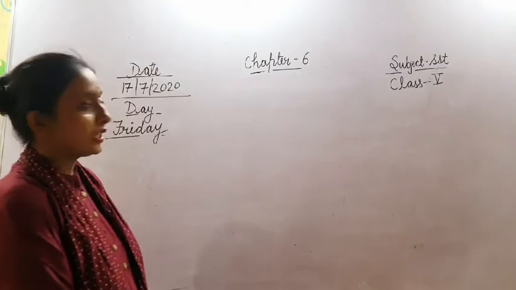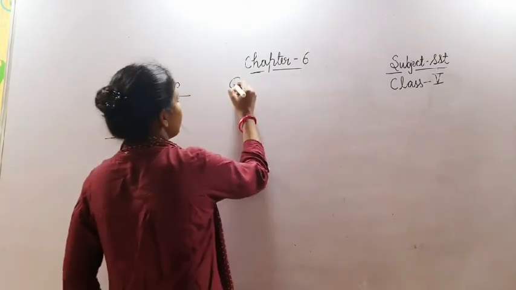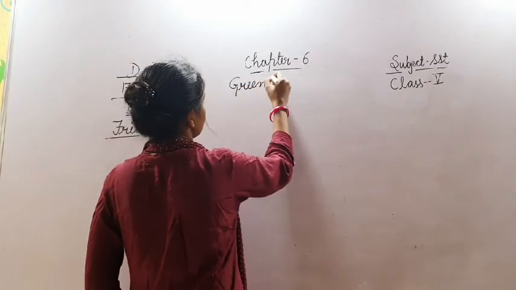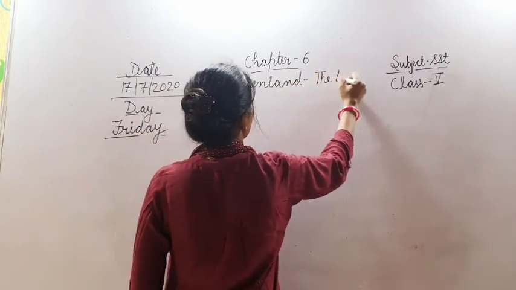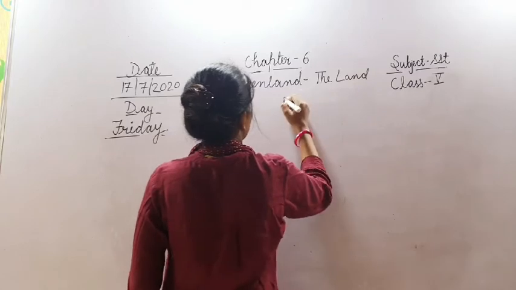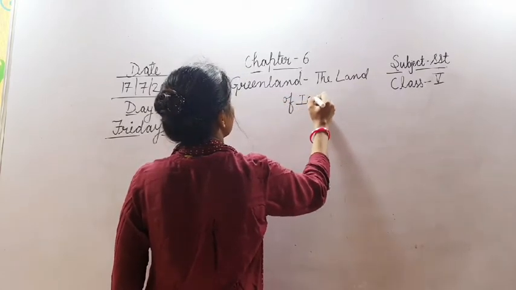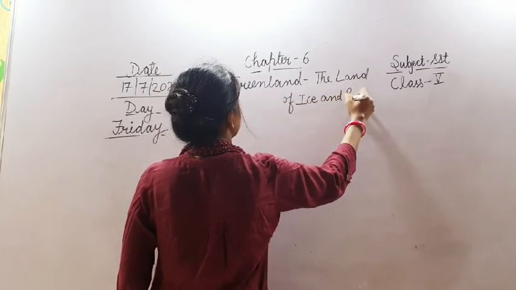So, children, we are studying chapter number 6, that is Greenland. And Greenland is the land of ice and snow.